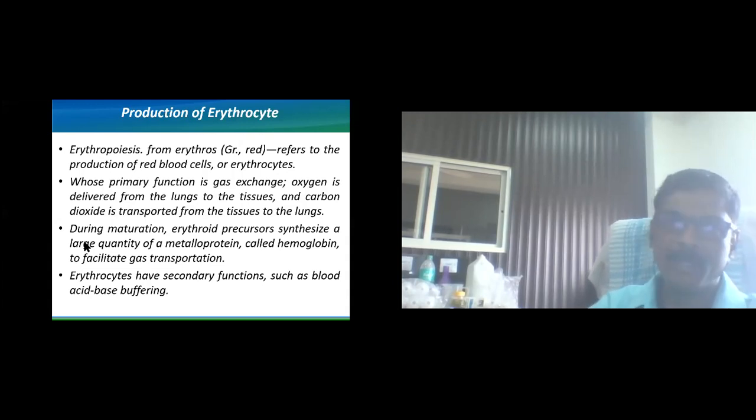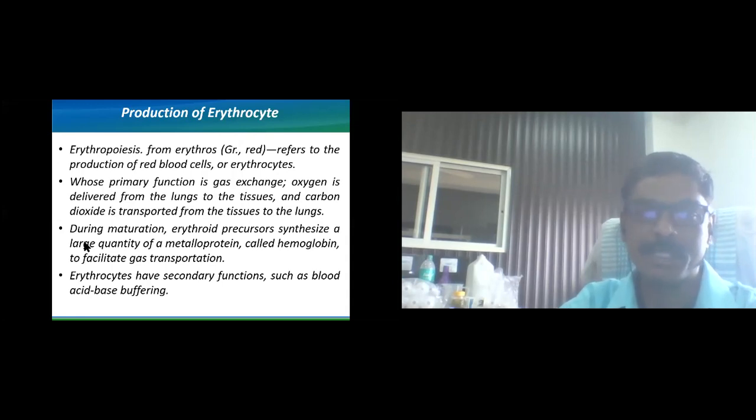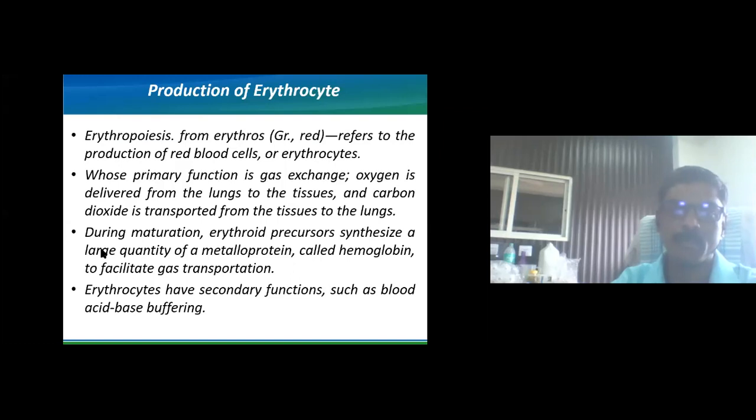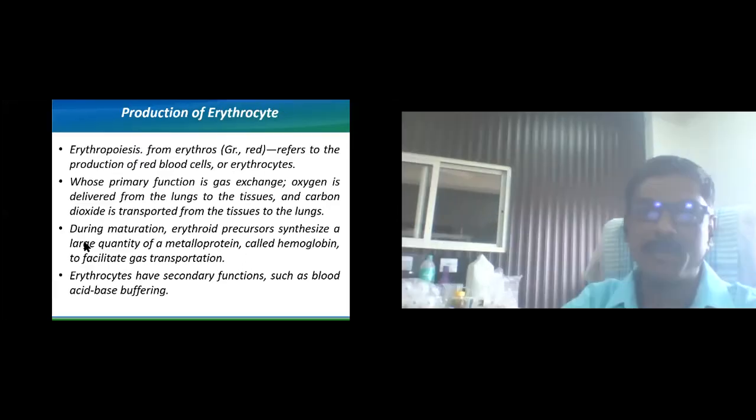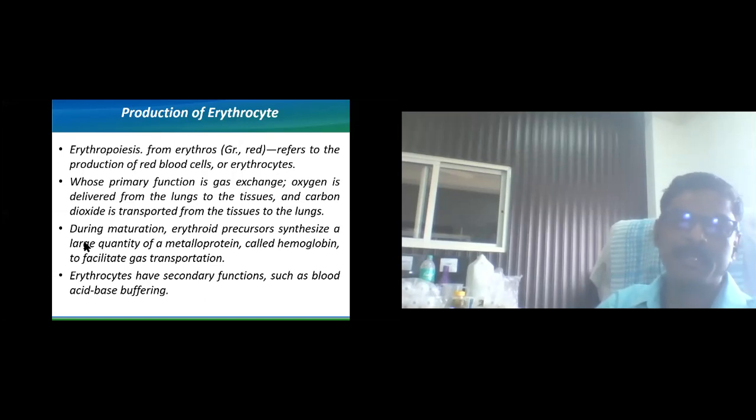So these are the materials which stimulate erythropoiesis. Erythropoietin is primarily synthesized by the kidney, and it acts by promoting the proliferation of erythrocytes and inhibiting apoptosis.